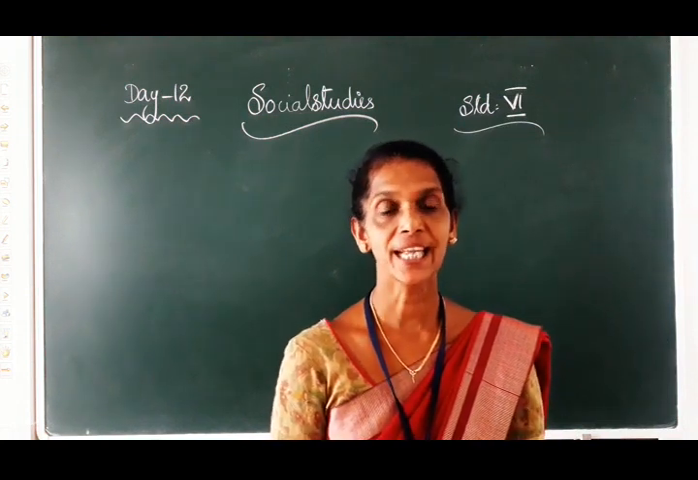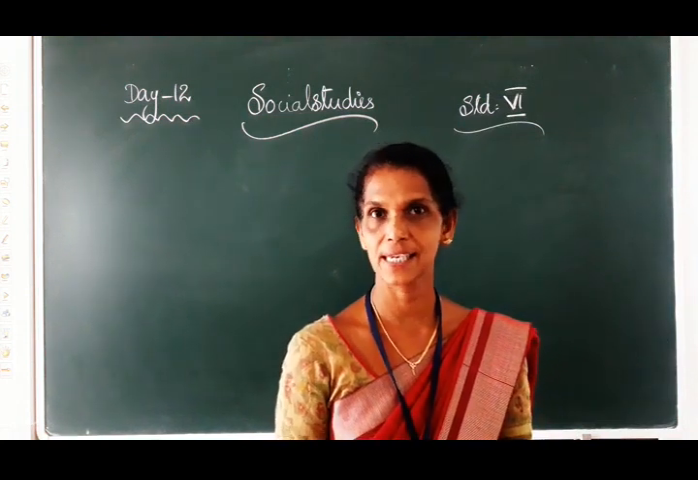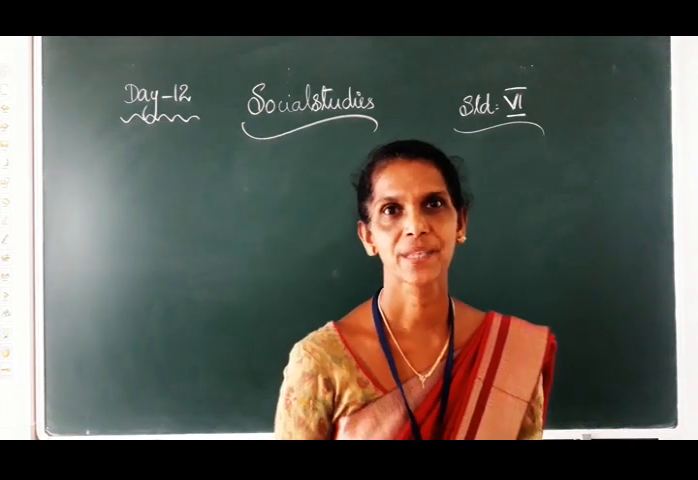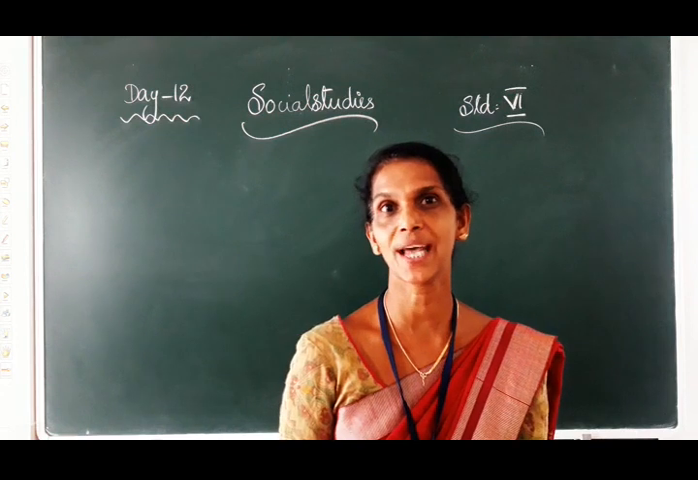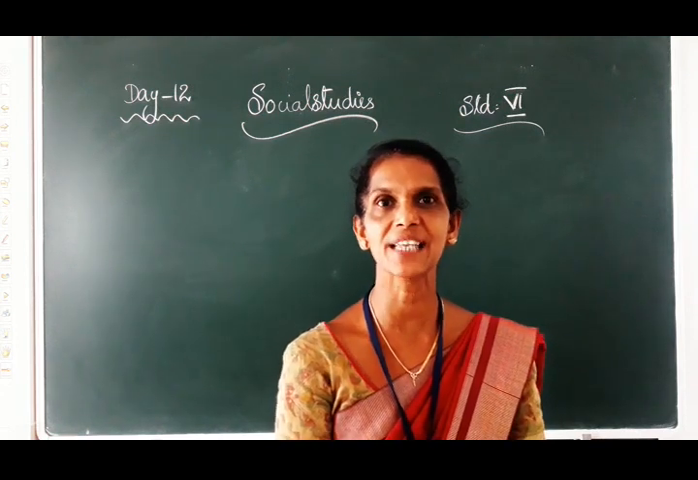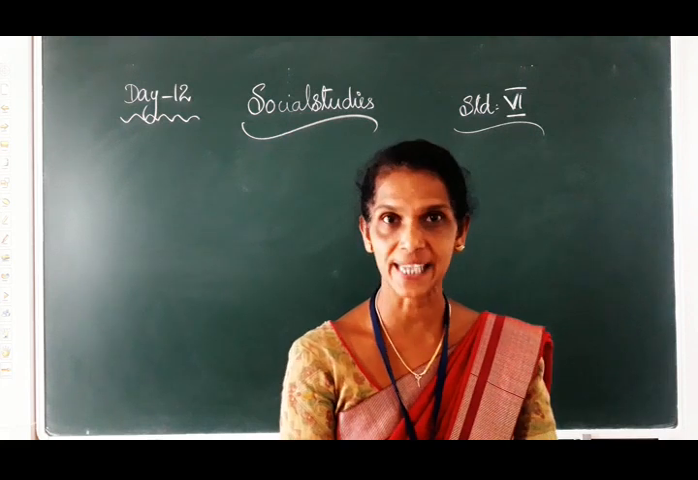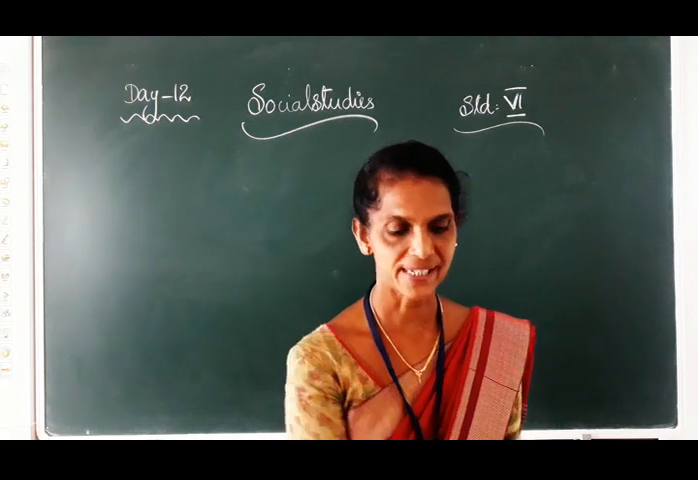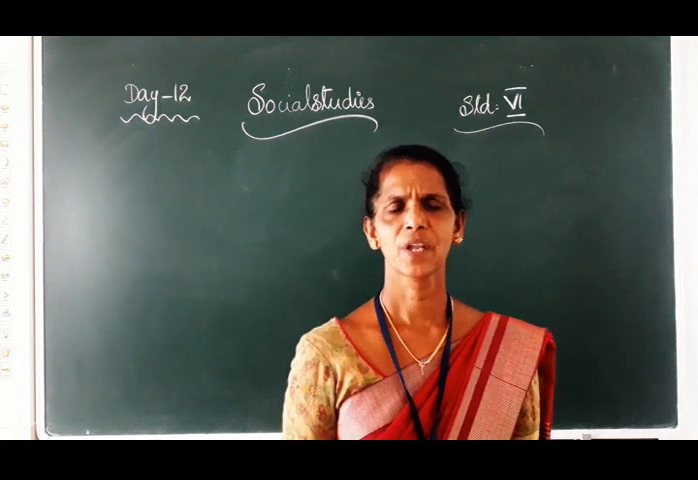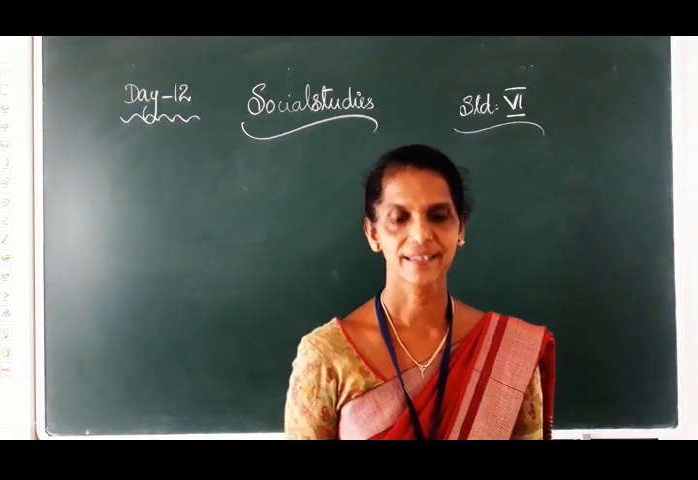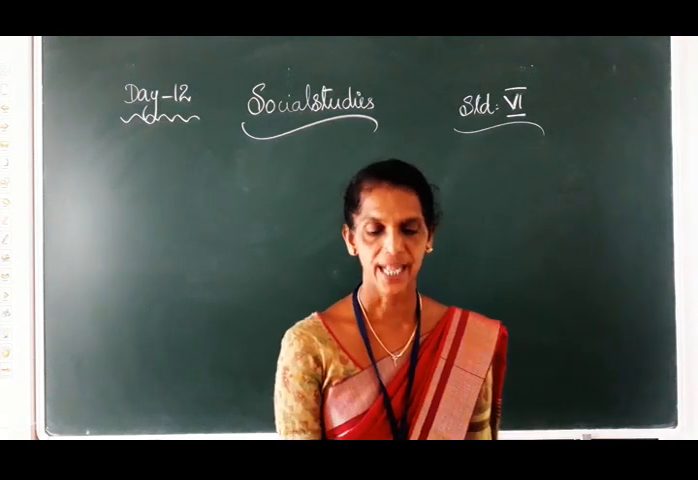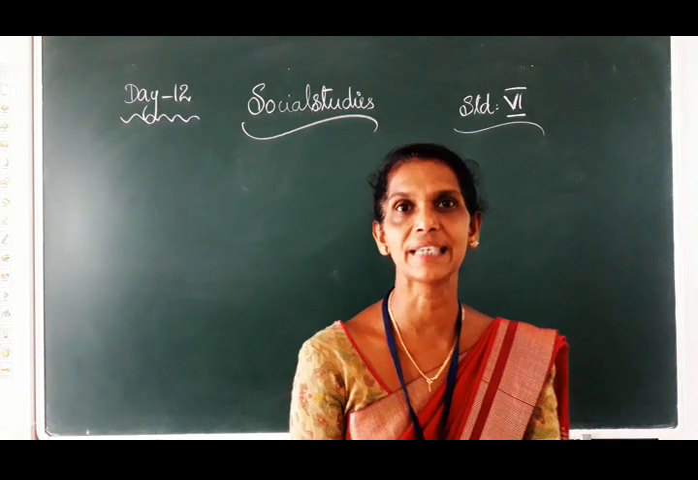We are studying lesson 1 Geography, isn't it? What is the name of the lesson, children? It is Earth in the solar system, isn't it? And what did we study in the previous classes? We were studying about celestial bodies, isn't it? What are celestial bodies? Celestial bodies are the sun, moon and all those objects shining in the night sky.